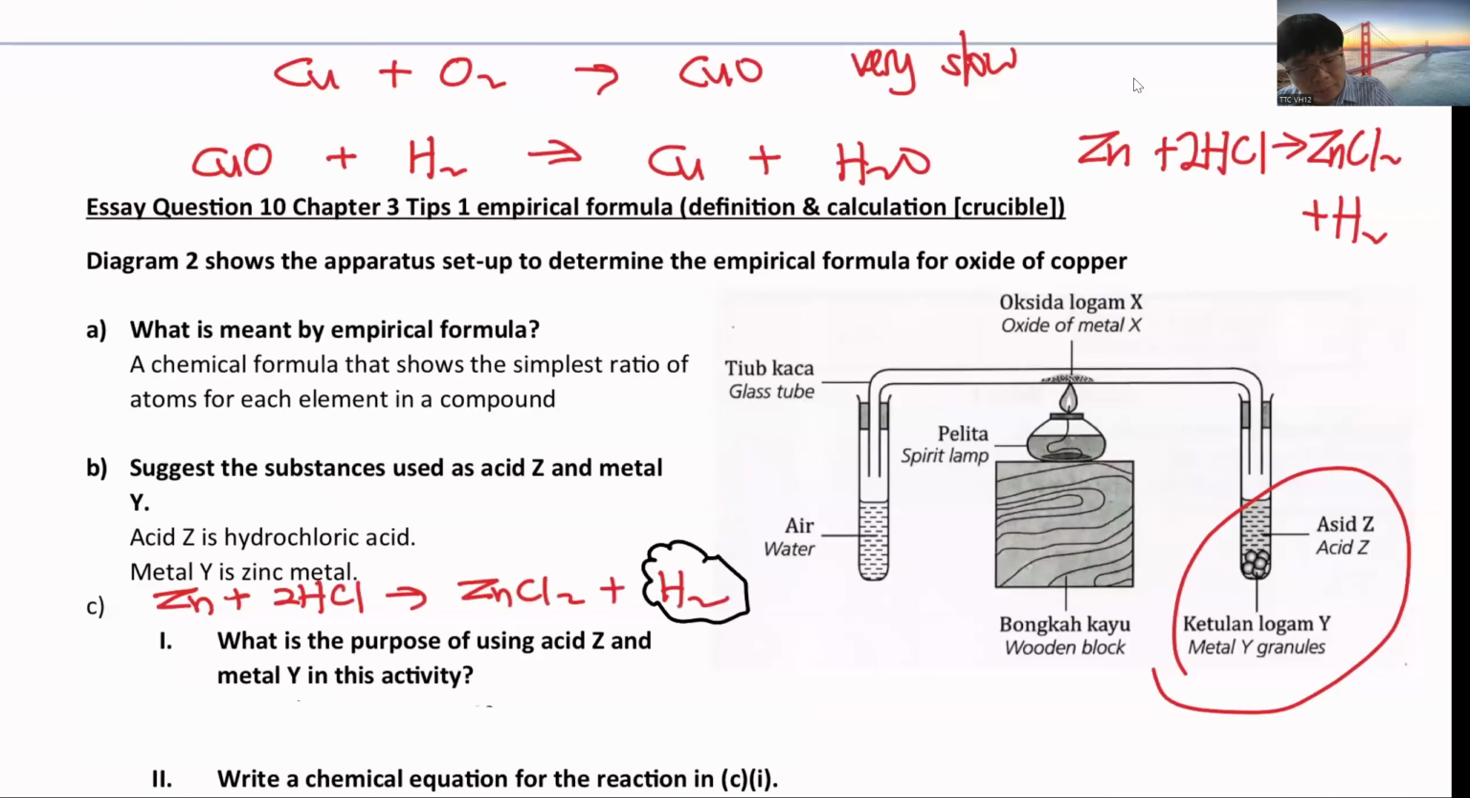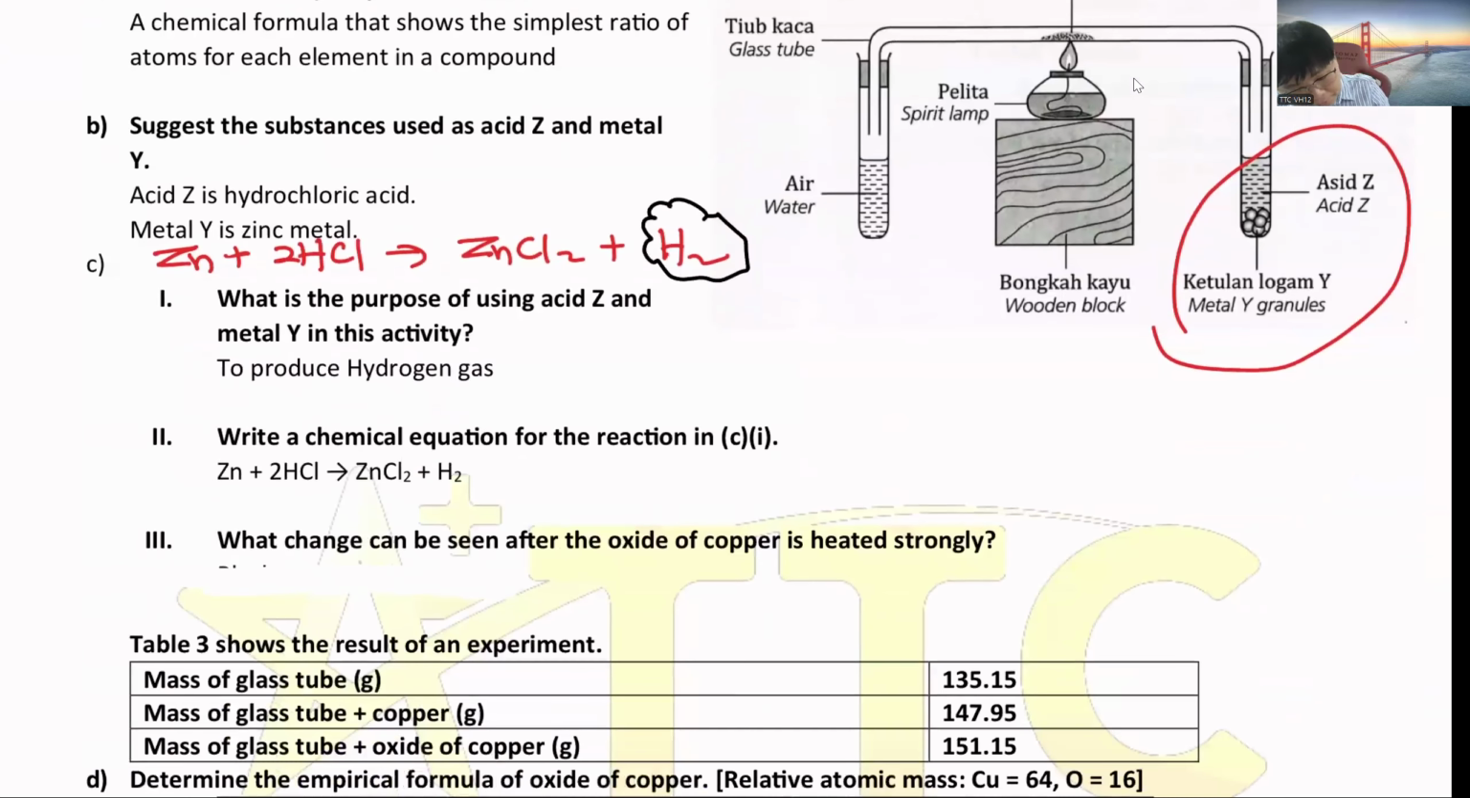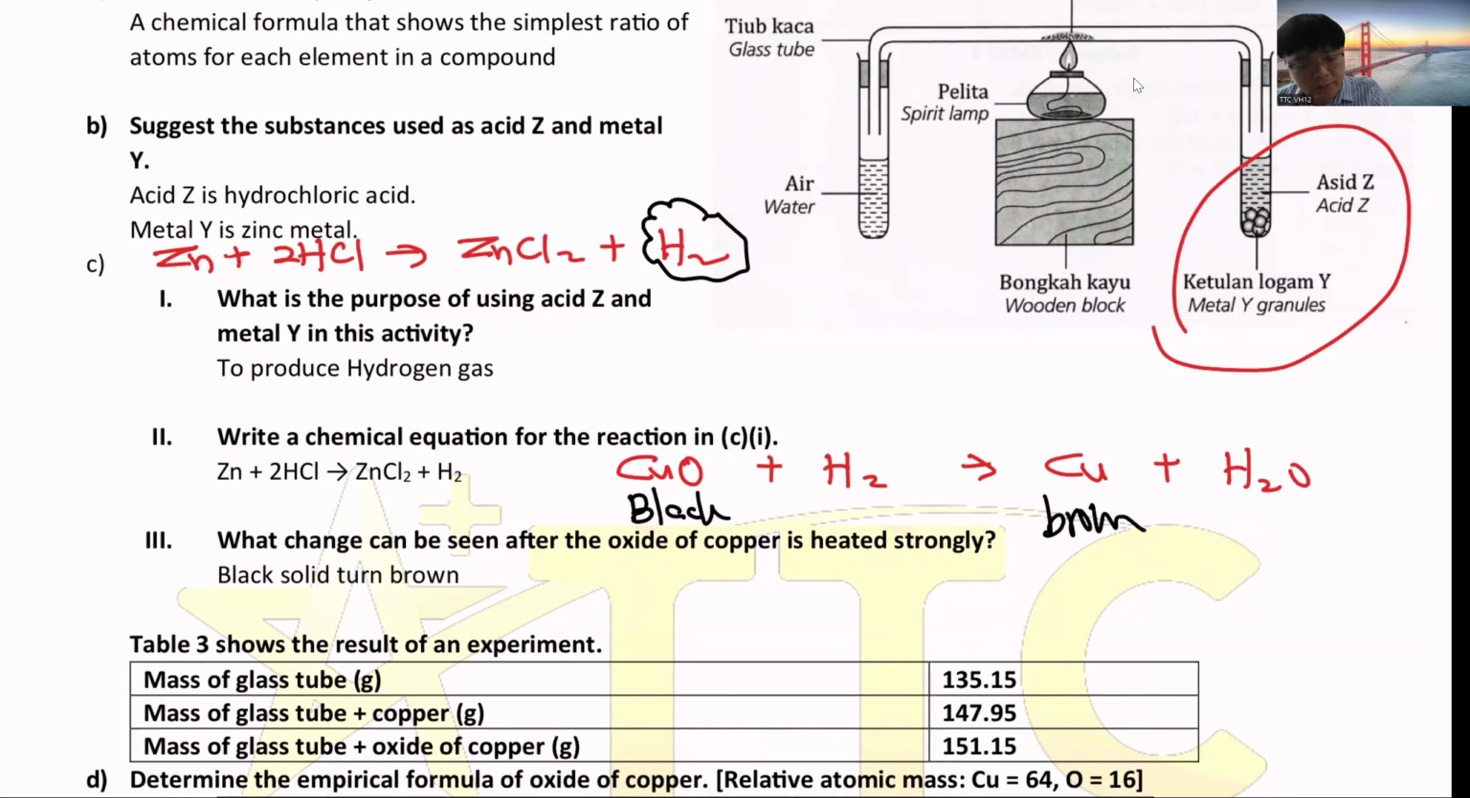You don't know these two experiments yet because they are coming out. The essay is chapter 3. So now I discuss all the possible questions, then you're able to get the answer. Then what changed? For copper, once you react, for example, CuO plus H2 becomes Cu plus H2O. You need to know that copper oxide is a black solid and copper is a brown solid. So the observation you can see, if they ask for observation, is black solid turns brown.